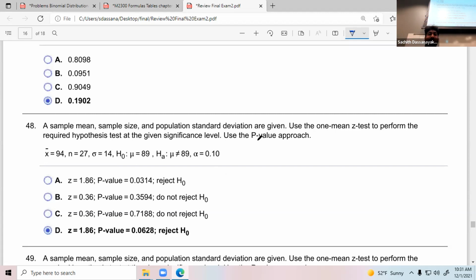Since this is the p-value approach, I would like to skip this one. I think this is very similar to the previous one. But the thing is, this test should be what? Two-tail. This is two-tail.